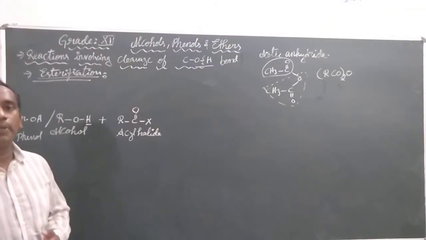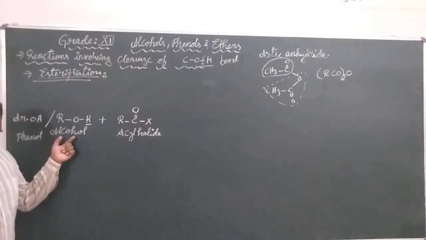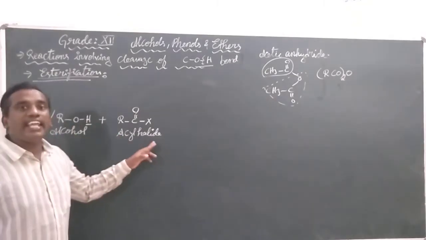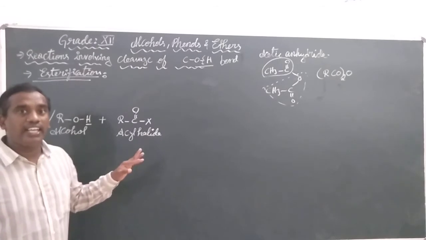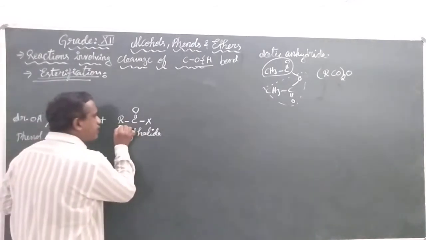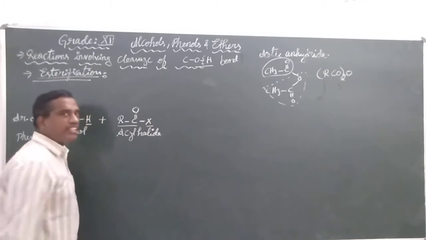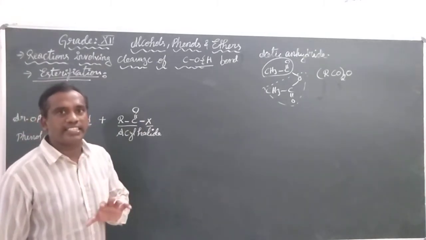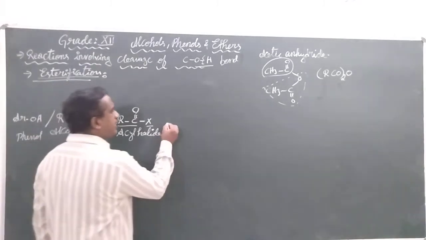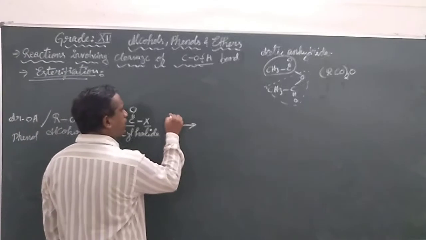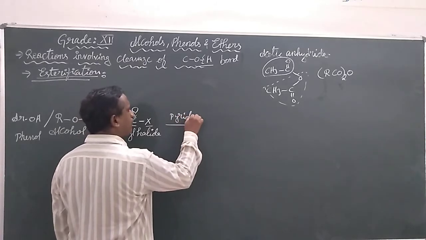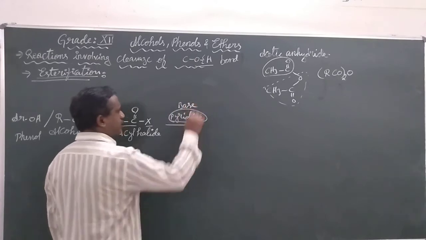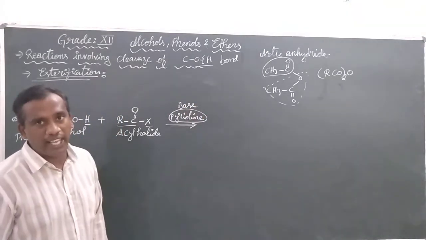Yes, the third preparation is that we react an alcohol or phenol with an acyl halide. The RC double bonded O group when bonded with any halogen, chlorine or bromine, is called the acyl halide. This reaction takes place in the presence of pyridine. Pyridine is a base.